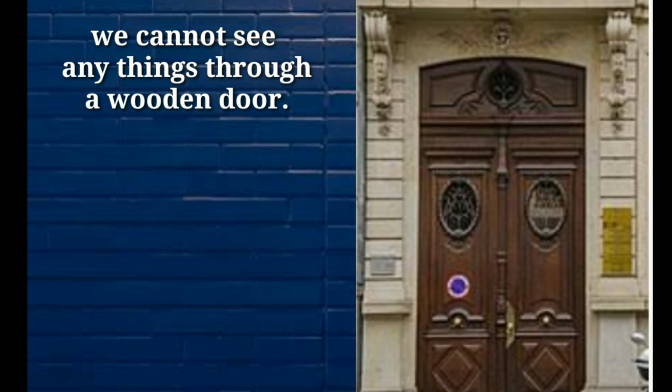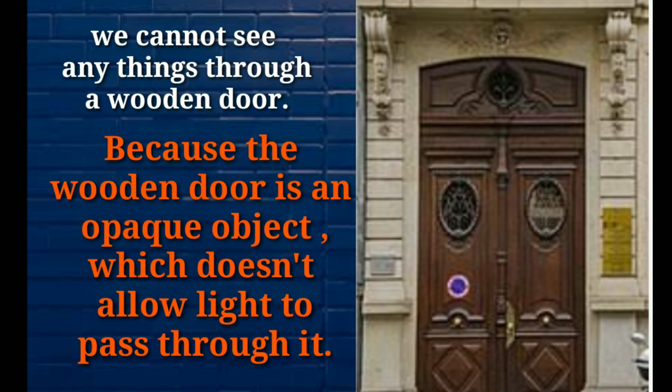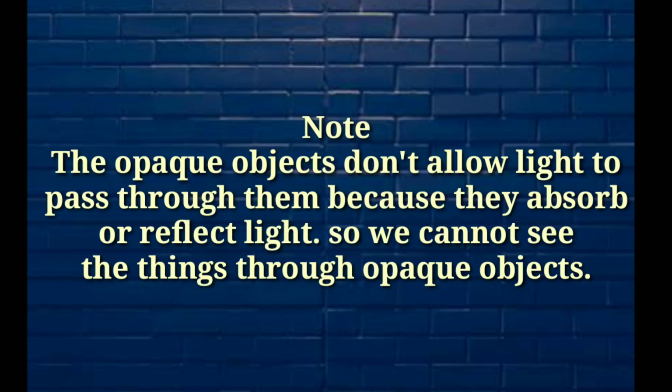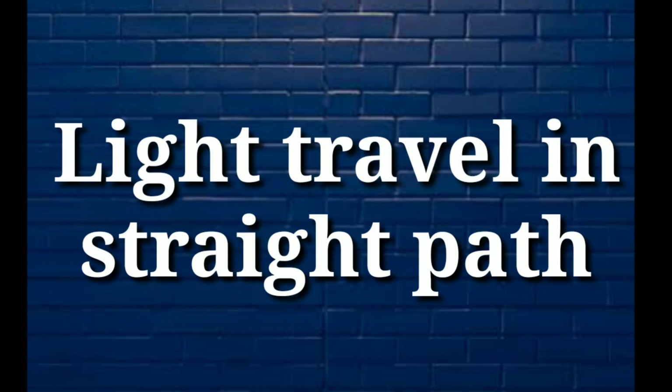Next, we cannot see anything through a wooden door. Can you see? No. We cannot see anything through a wooden door because a wooden door is an opaque object which does not allow any light to pass through it. Opaque objects do not allow light to pass through them because they absorb or reflect all the light that is falling on them. Light always travels in a straight line.